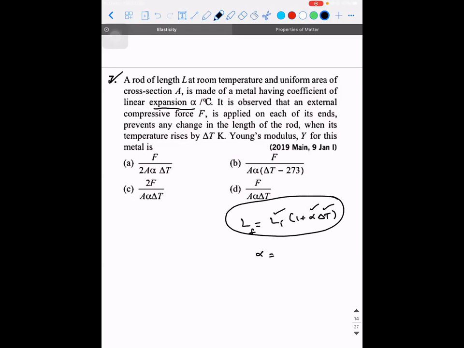From this I can write alpha is equal to LF minus LI divided by LI into delta T. Is this fine or not? Do you guys know this or not? Yes, sir. This is clear, fine. So L final minus L initial, can I call it as delta L, divided by L initial into delta T? What is delta L divided by Li according to this chapter?